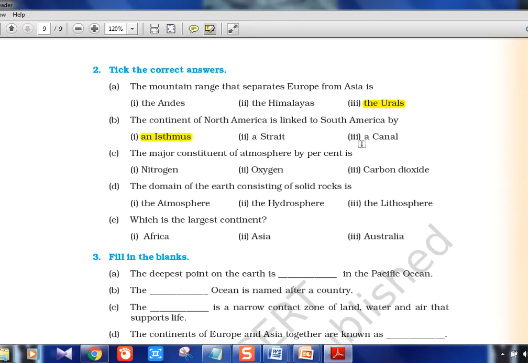Canal is actually linking. Panama Canal is linking the ocean with ocean, the Pacific Ocean with the Atlantic Ocean for the ships to pass. That is why Panama Canal was built. But the continents, both of them are connected by an isthmus. Okay, Sri Lanka, we saw the Palk Strait, Sri Lanka and India.